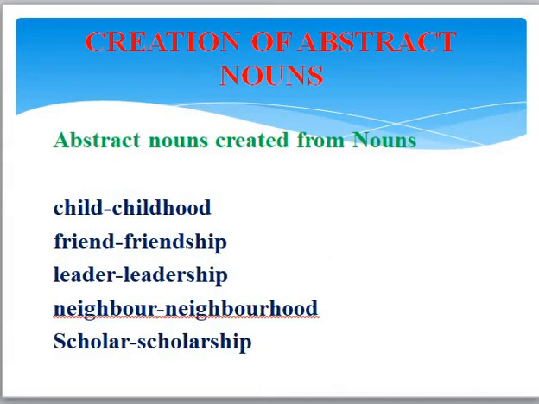Now, coming to the next. There are some abstract nouns which are created from nouns. Child is a noun, we know. Childhood is the feeling and the emotion associated with being a child. So childhood is an abstract noun. Same, friend. Friend is a noun. But the feeling and the emotion or the bonding that you have with your friend or two friends have, that feeling, emotion is friendship. Friendship is the abstract noun.